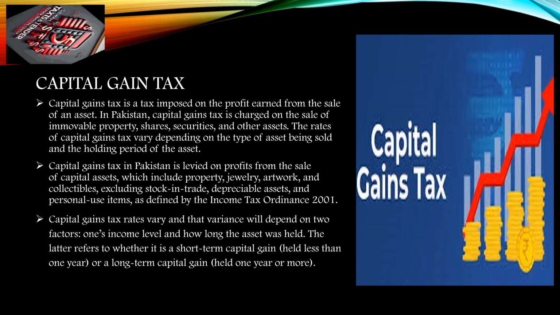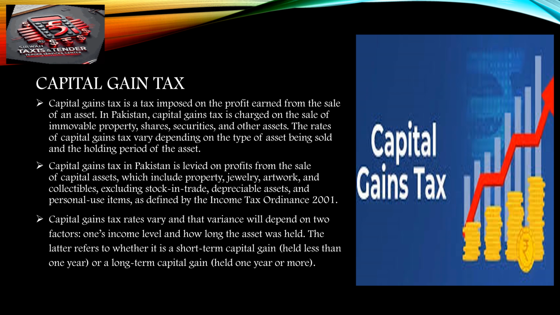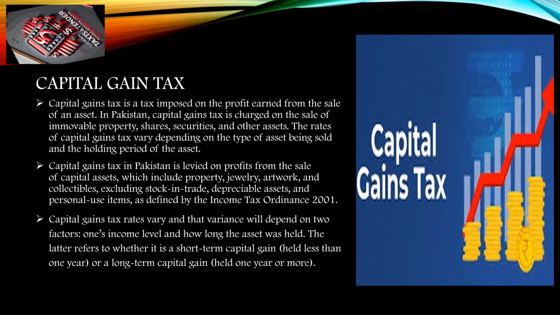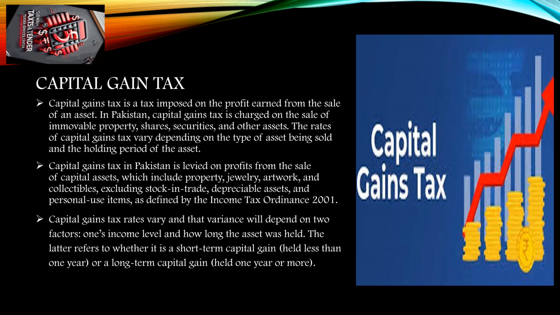Capital gains tax. Capital gains tax is a tax imposed on the profit earned from the sale of an asset. In Pakistan, capital gains tax is charged on the sale of immovable property, shares, securities, and other assets. The rates of capital gains tax vary depending on the type of asset being sold and the holding period of the asset.